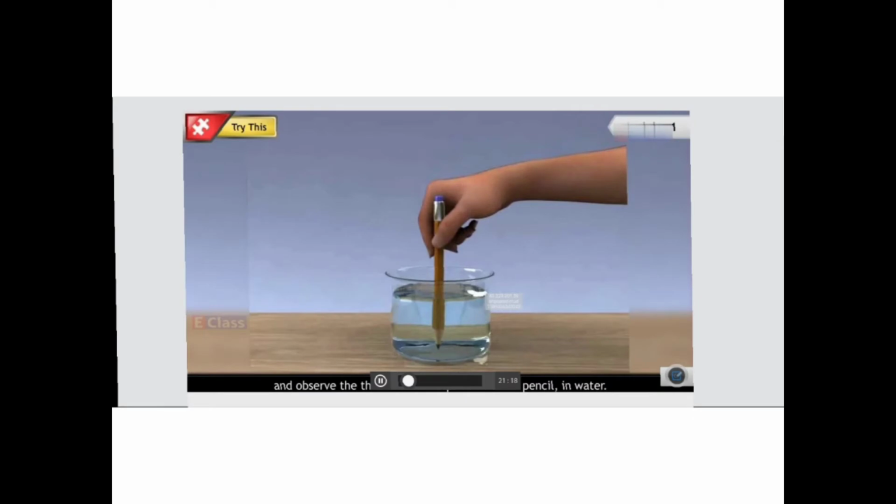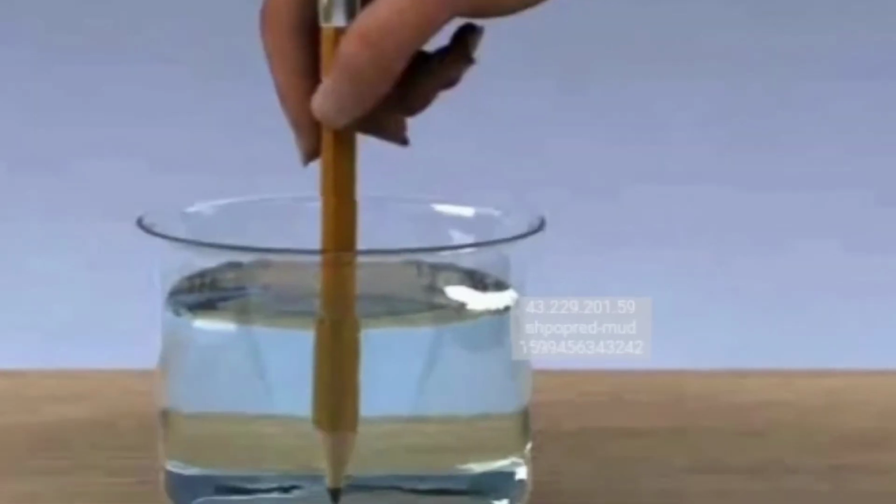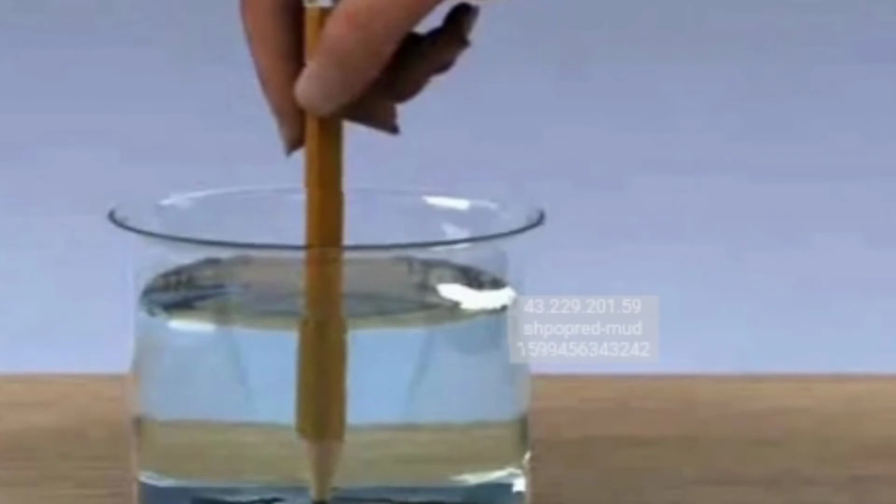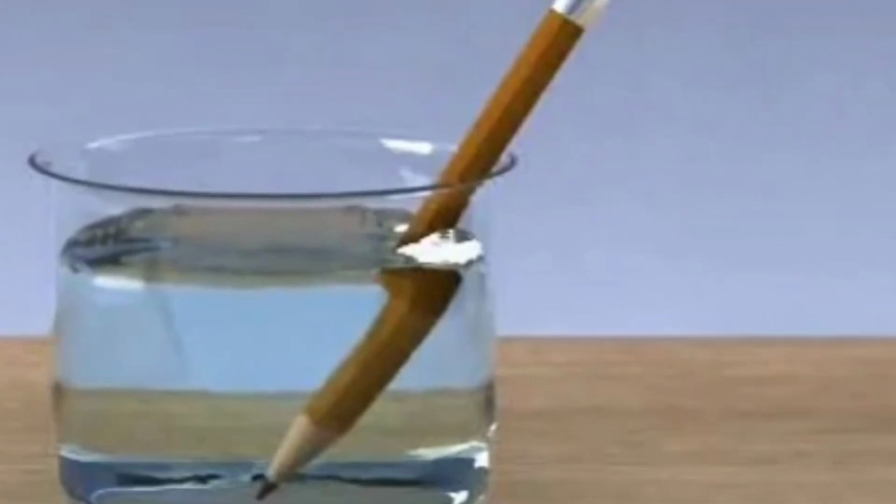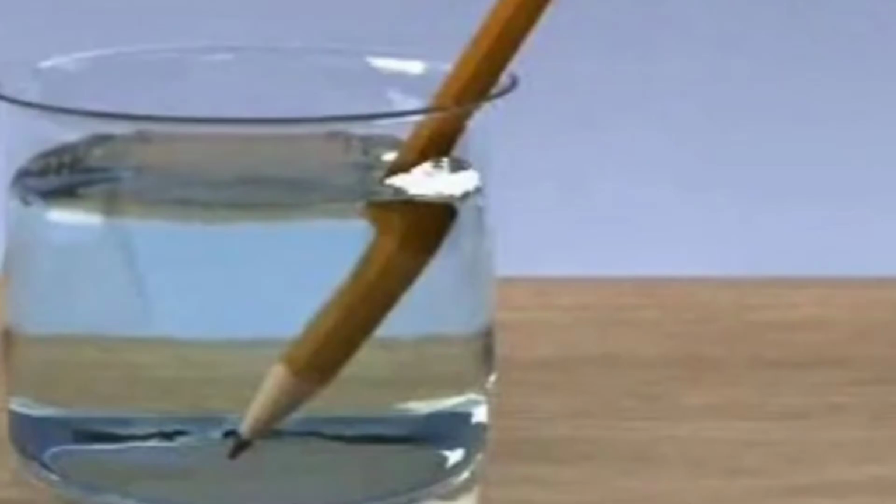Now you observe the thickness. When it is kept vertically, and in both the cases, the portion of the pencil inside the water appears to be thicker than the portion of the pencil which is above. Can you see this? See here and see here. See the thickness, right? There is a difference. Moreover, if you observe in the second case, what is happening? See and tell. The pencil appears to be broken near the surface of water, right? Why does it happen?